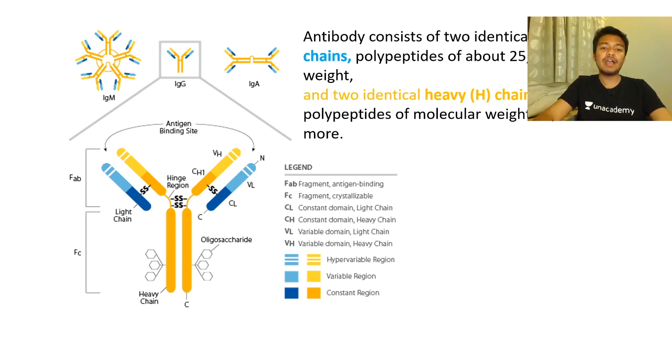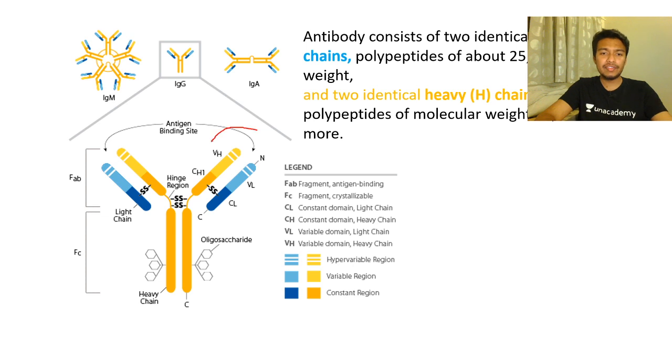Basically you have two chains. One is a heavy chain, which has roughly a 50 kilodalton molecular weight, and a light chain which has a 25 kilodalton weight. The part marked in yellow is your heavy chain. It has an N terminus and C terminus. Note, the N terminus is the one which binds to the antigen. The N terminus region is the antigen binding site. This is important information.